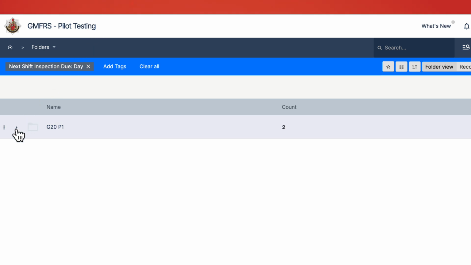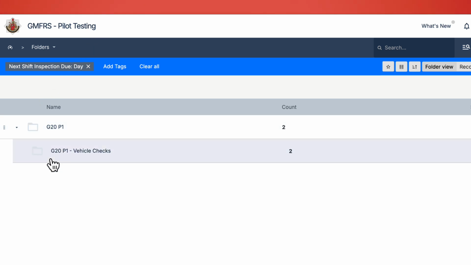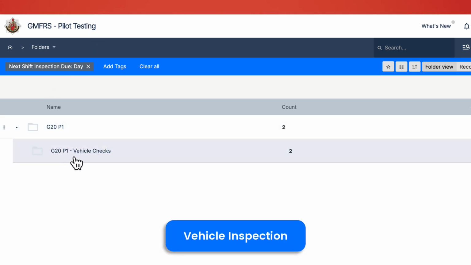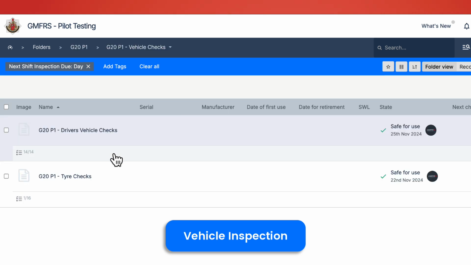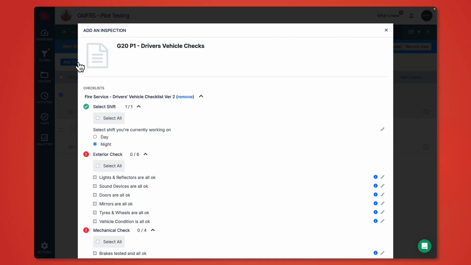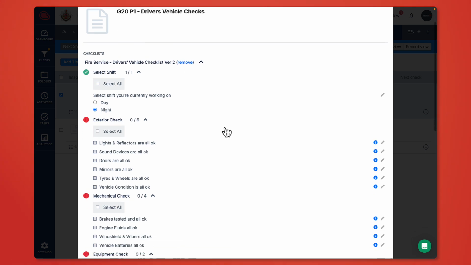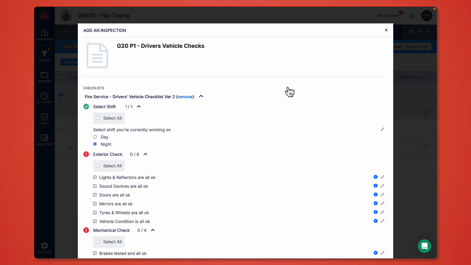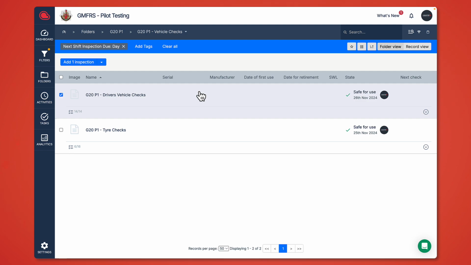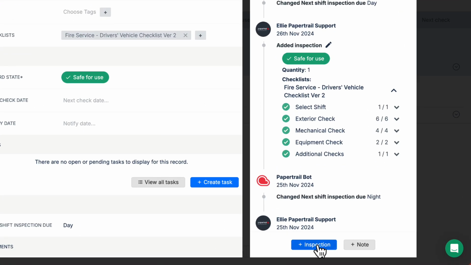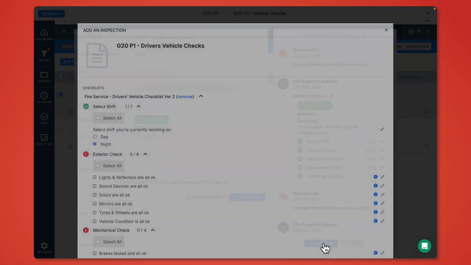You can see which folders the records sit under. Here it's G20 P1 Vehicle Checks. I'm going to perform a vehicle check inspection. You can do this by clicking the white box here and then ticking Add One Inspection. This will bring the inspection up in front of you. Alternatively, you can click into the record itself and then click the plus inspection button.